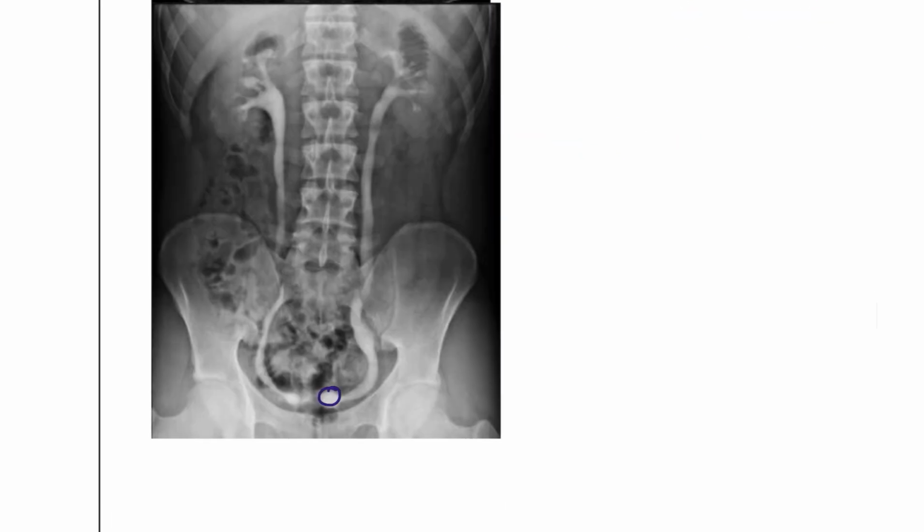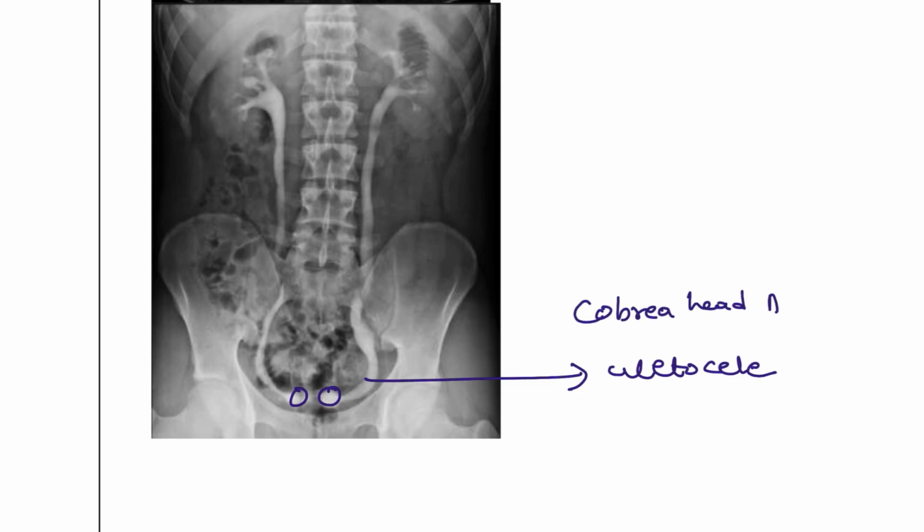Next, more prominent ureters in the distal end. This is known as a ureterocele. This sign is known as the cobra head appearance.